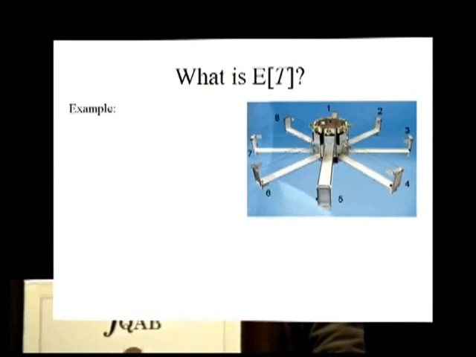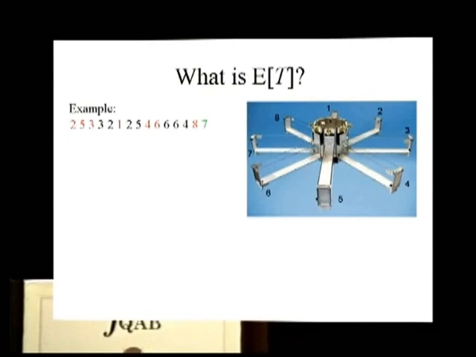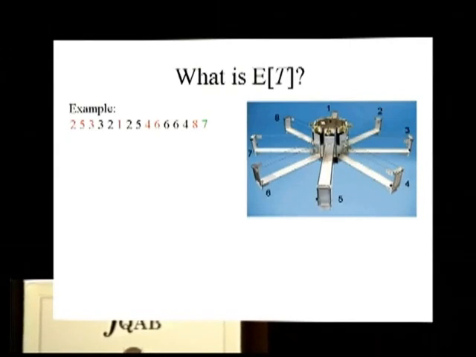Always good to start with an example. Suppose that a stat rat visits the arms in this order. I have numbered them here, as you can see, and I have printed in red ink an arm that it has visited for the first time. Okay, so black means a repeat here. So the rat visited arms 2, 5, 3, they're all new. 3 is a repeat, so it's in black. So I keep going until I see